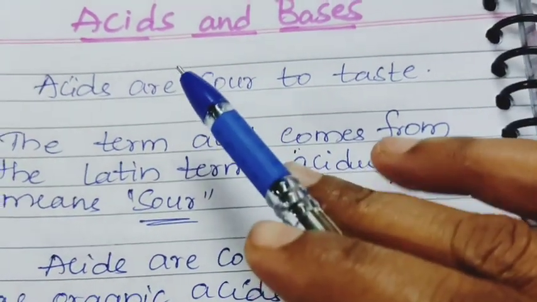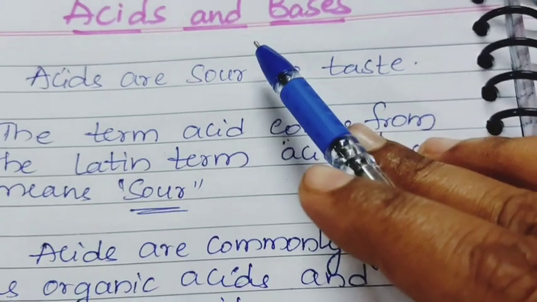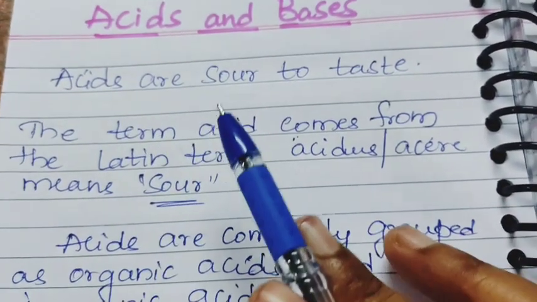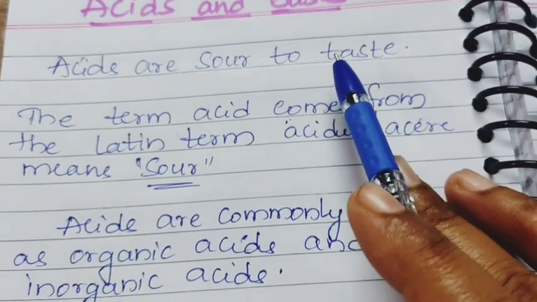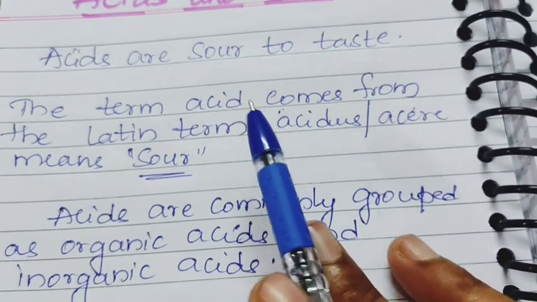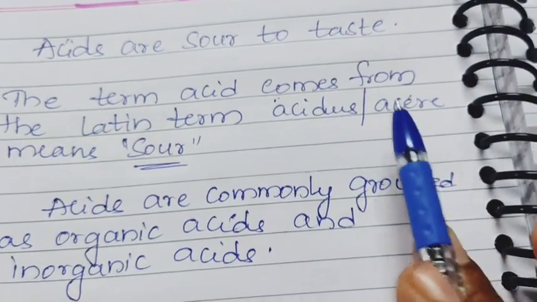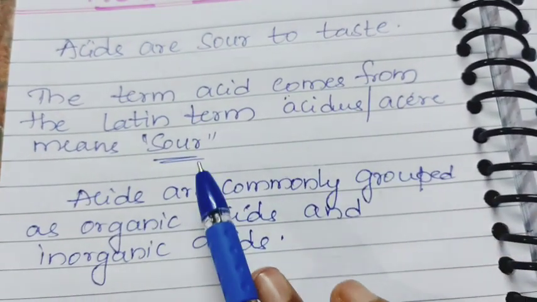Hello students, today we are going to discuss the topic acids and bases from the chemistry part. Firstly, we'll see what is an acid. Acids are sour to taste. They are sour to taste, and the term acid comes from the Latin term acidus or acere, that means sour.